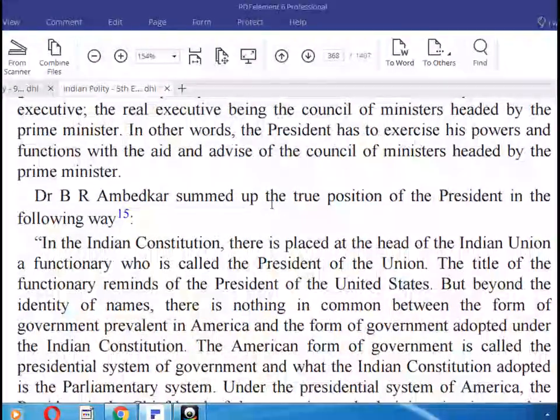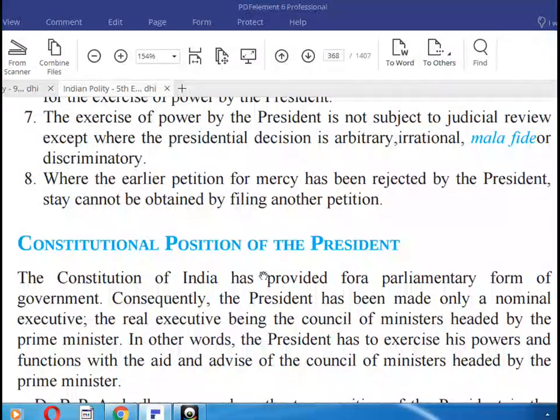Dr. B. R. Ambedkar summed up the true position of the President in the following way: in the Indian Constitution, there is placed at the head of the Union a functionary who is called the President of the Union. The title of the functionary is similar to the President of the United States. Here you can see the Constitution of India provides the parliamentary form of government. Consequently, the President has been made only a nominal executive, the real executive being the Council of Ministers headed by the Prime Minister. In other words, the President has to exercise his power and function with the aid and advice of the Council of Ministers headed by the Prime Minister.